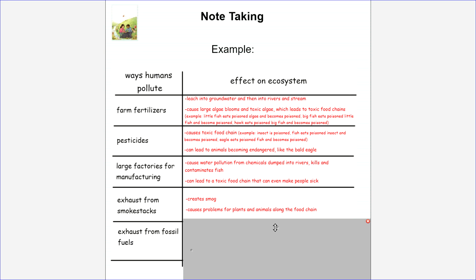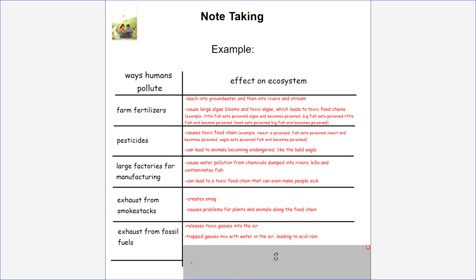Finally, let's look at how exhaust from fossil fuels affect the environment. I heard that exhaust from fossil fuels release toxic gases into the air. I heard that exhaust from fossil fuels trap gases that mix with water in the air, and that leads to something called acid rain. Finally, I heard that the exhaust from fossil fuels cause temperatures on Earth to rise, making animals move to new habitats, migrate sooner, and causes plants to flower and lose their leaves sooner.